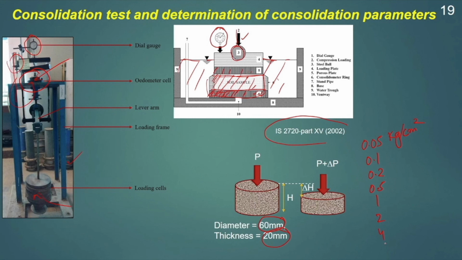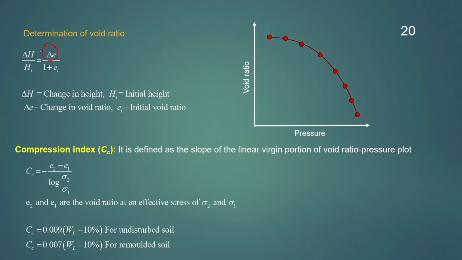We need to measure the change in the height of the soil sample for every load increment of this test, and from this change in height, we can calculate the change in the void ratio of the soil sample corresponding to every load increment. Here we will know Hi, the initial height of the soil sample, and the initial void ratio.